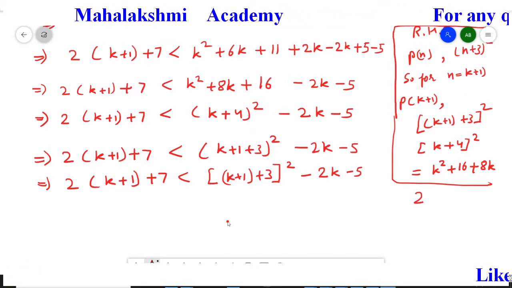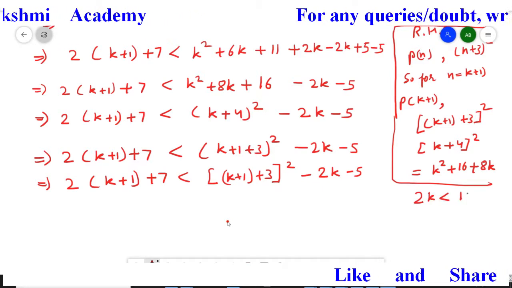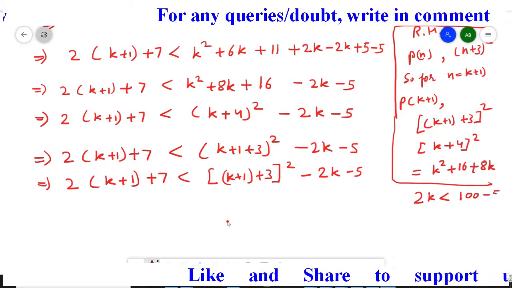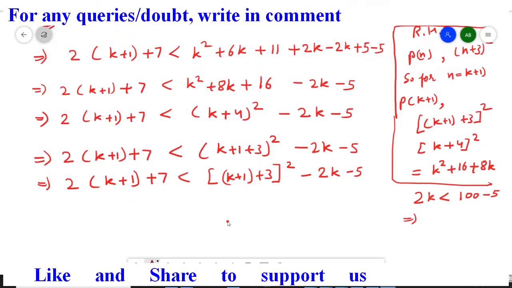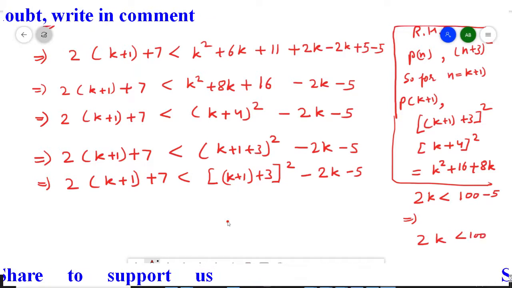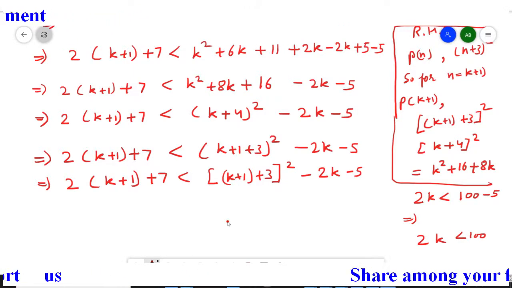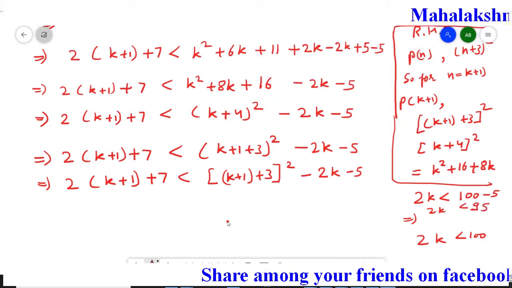Like, I am giving an example, 2k is less than 100 minus 5. Then we can say that surely it is less than 100 also, because this 100 minus 5, when we simplify it, is only 95.